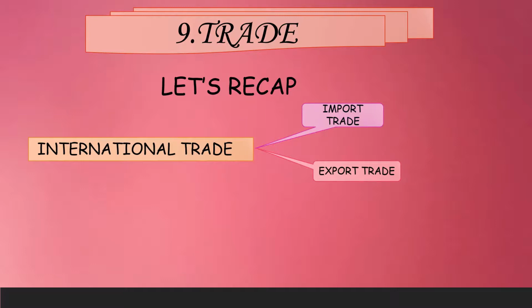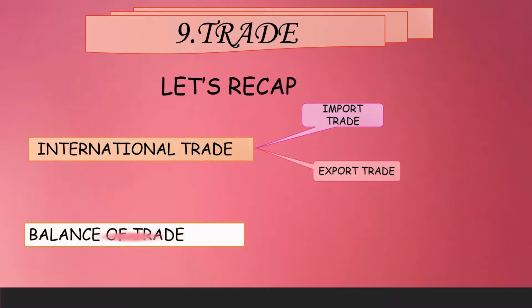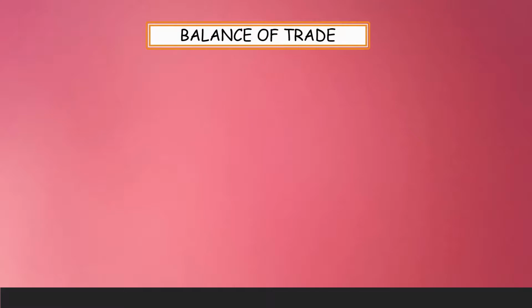Also, we took information about the balance of trade. The difference between the import and export values of a country in a specific period is called the balance of trade. Further, we studied the classification of balance of trade. It can be classified into three divisions: unfavorable balance of trade, favorable balance of trade and balanced balance of trade.